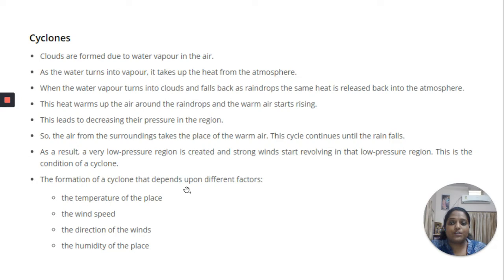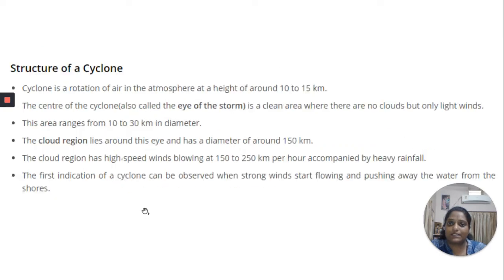Now, the formation of cyclone depends upon following factors. It depends upon the temperature of the place, upon the wind speed, on the direction of the winds, and also the humidity of the place. Structure of a cyclone: it's a rotation of air in the atmosphere at a height of around 10 to 15 kilometer high. The center of the cyclone, which is also called the eye of the storm, is a clear area where there are no clouds but only light winds.